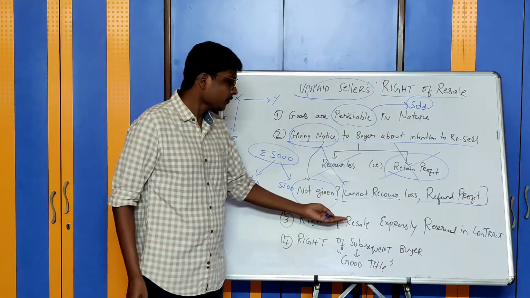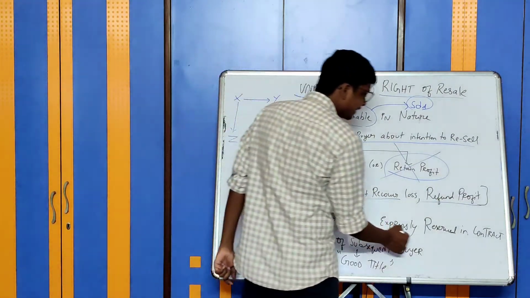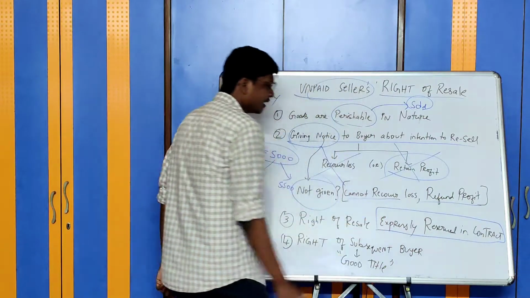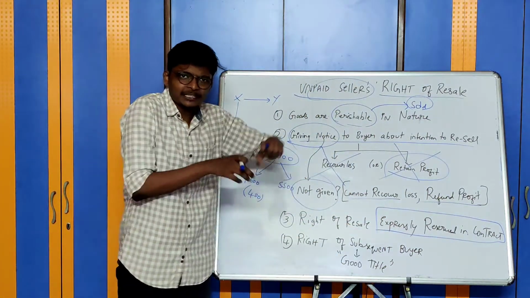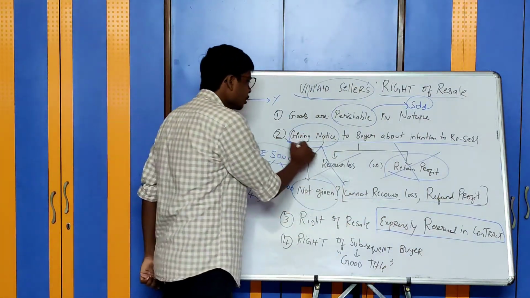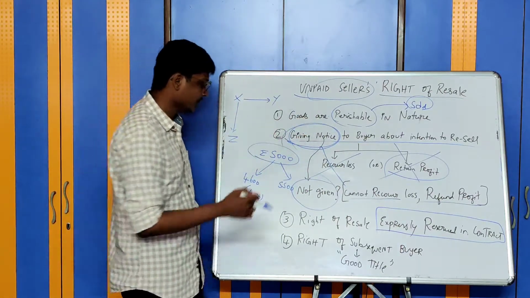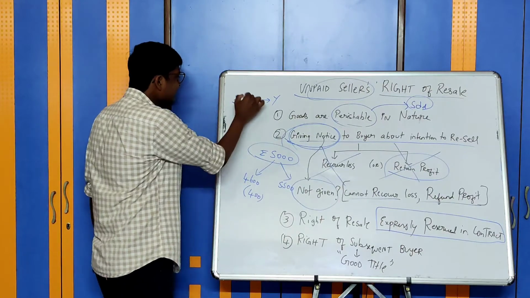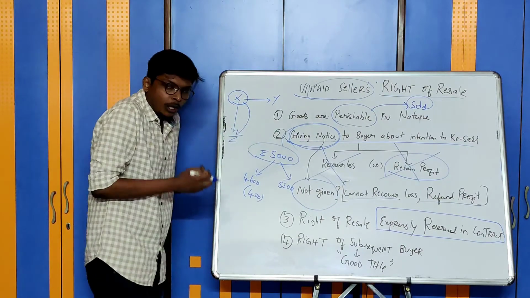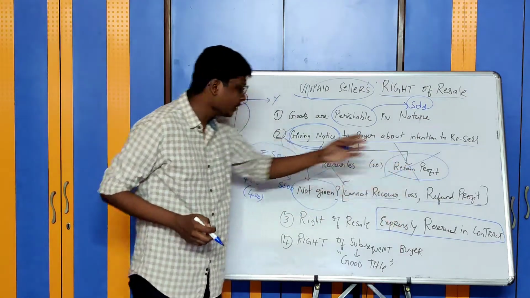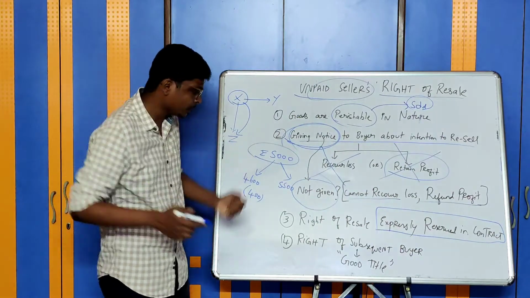Next, right of resale expressly reserved in the contract. Where the right of resale is expressly mentioned in the contract, then I need not give notice to the buyer. The requirement of notice is not required. Last case, now X is selling these goods to Z. What are the rights of the subsequent buyer?